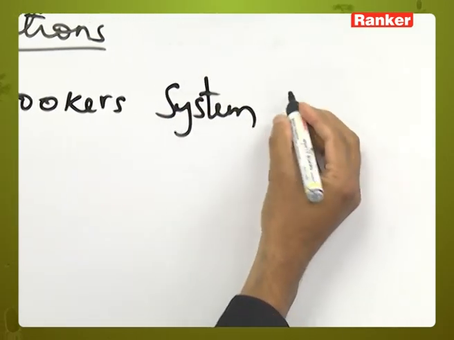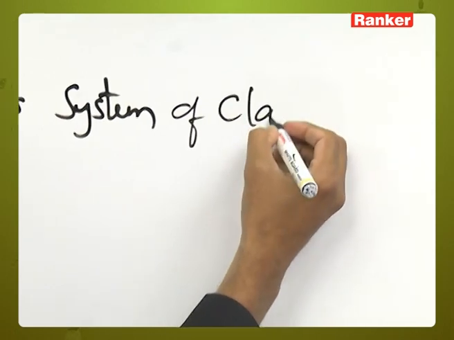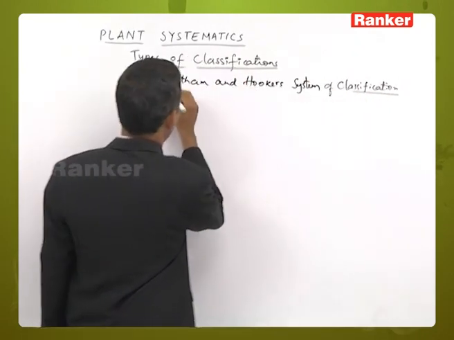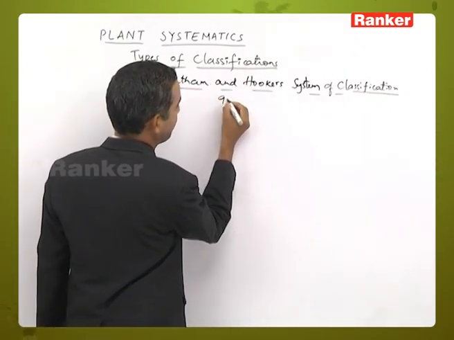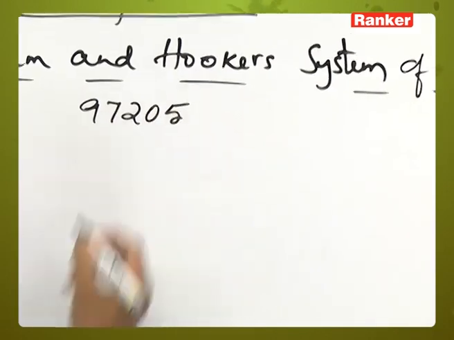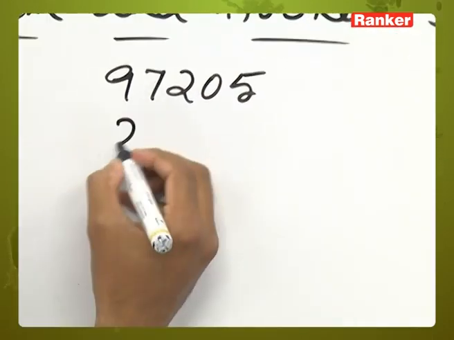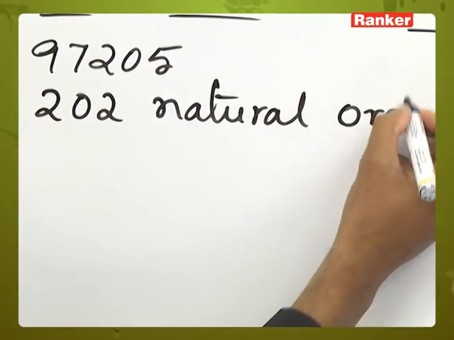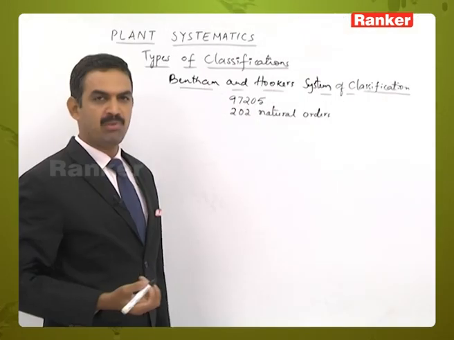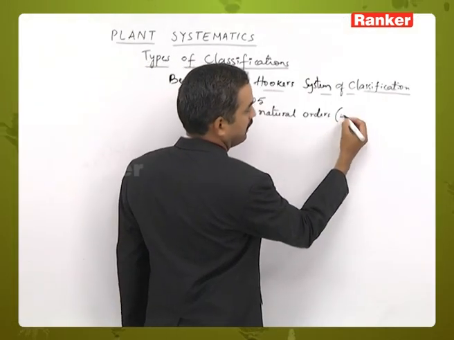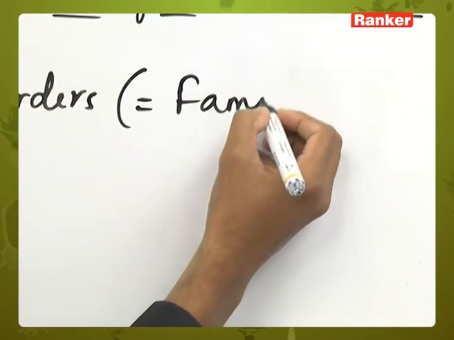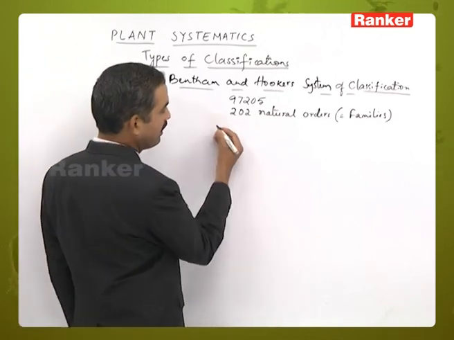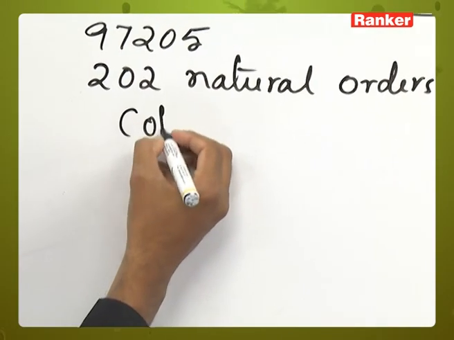So it is one of the classifications of natural systems. These two scientists studied nearly 97,205 plant species and categorized the plants into 202 natural orders. The word natural orders has been used by the scientists, which equals present day families. Natural order means family, and here they use some other words also, like cohorts.